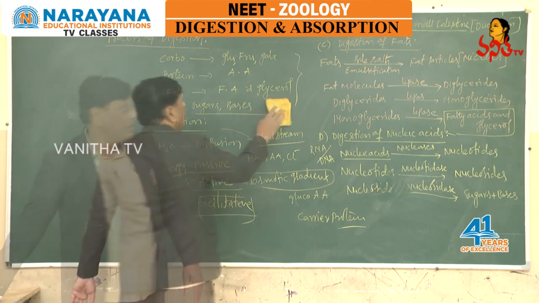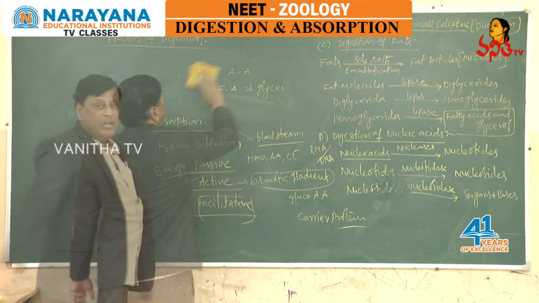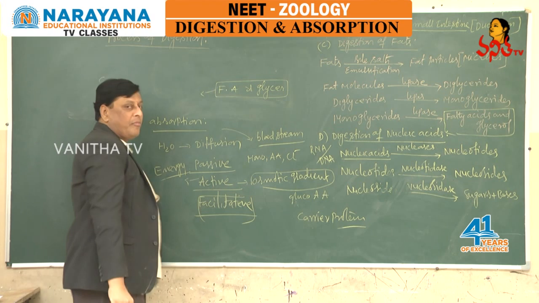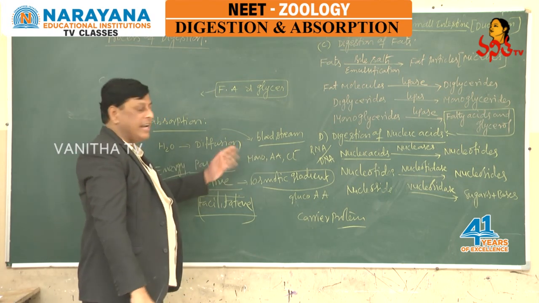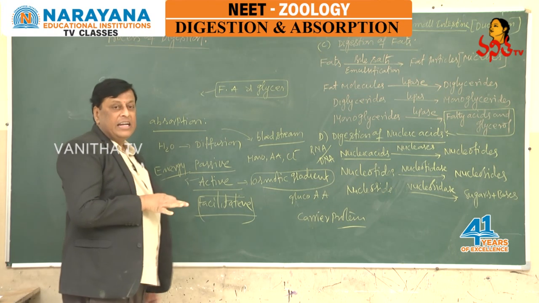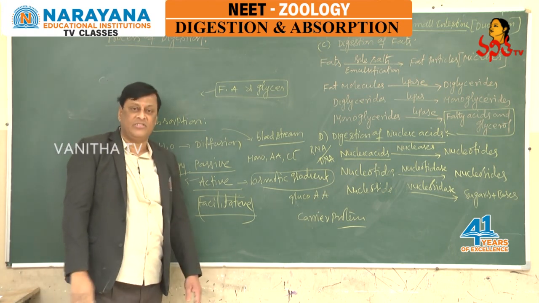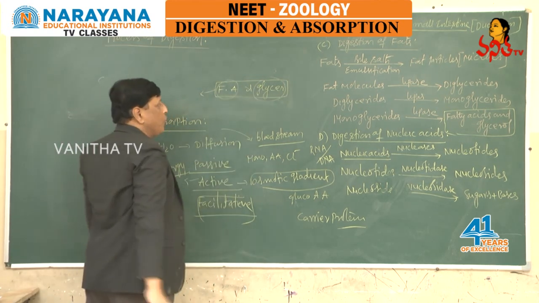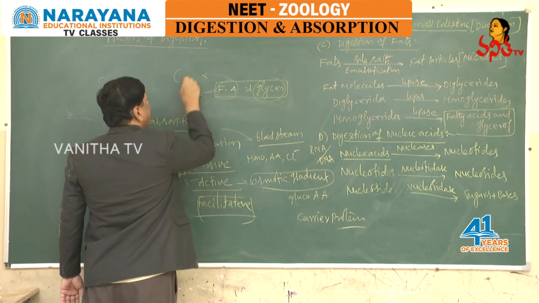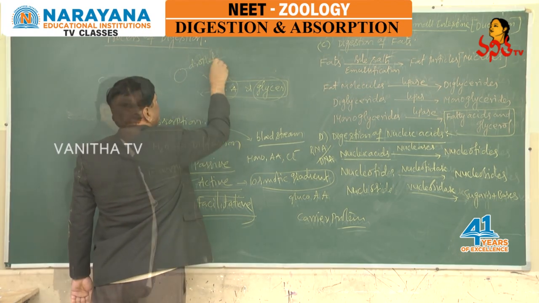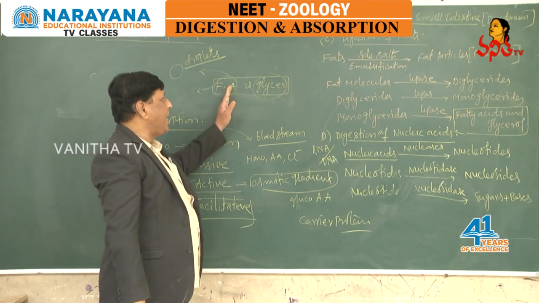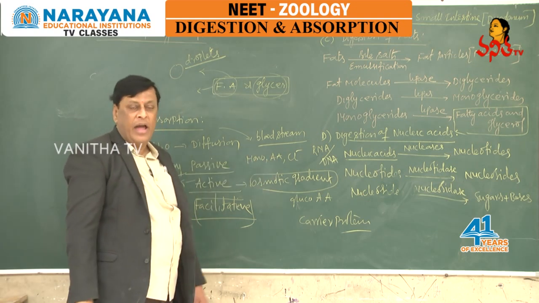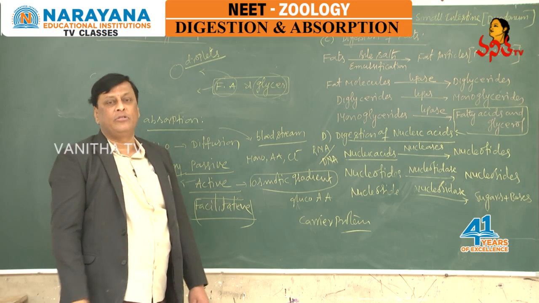Then what about the fatty acids and glycerol? Soon after digestion, they are comparatively larger molecules than amino acids and monosaccharides. They cannot directly get absorbed into the blood vessels. Hence these fatty acid molecules and glycerol molecules incorporate together and become droplets.